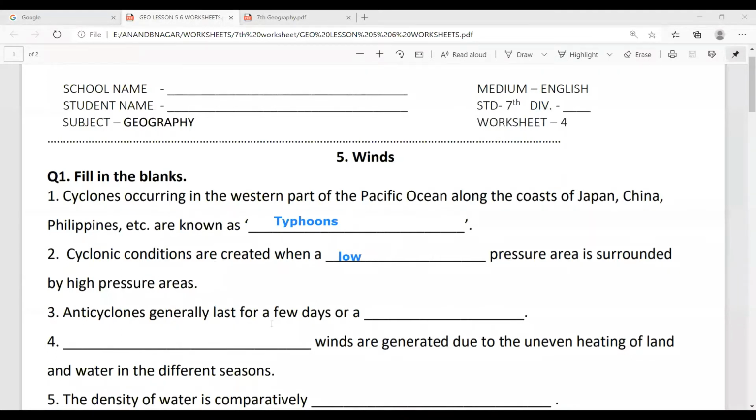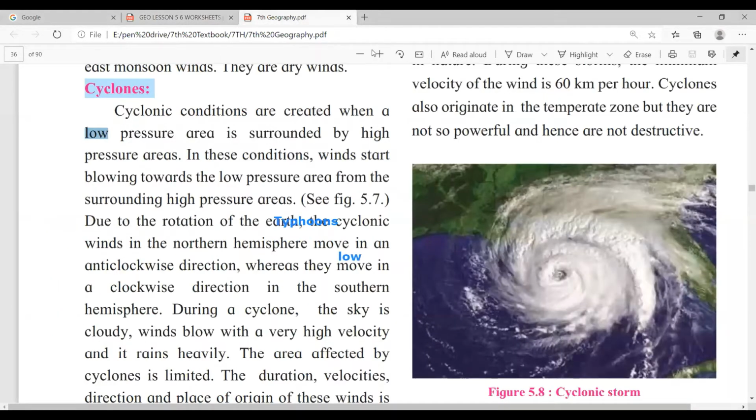Anticyclones generally last for a few days or a dash. Okay. So anticyclones is also given in page number 27 also. Go to page number 28. See, I am opening page number 28.